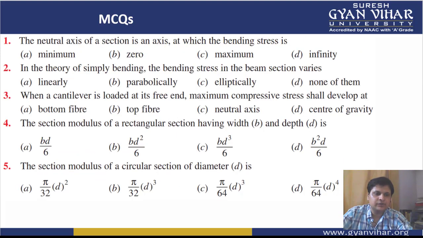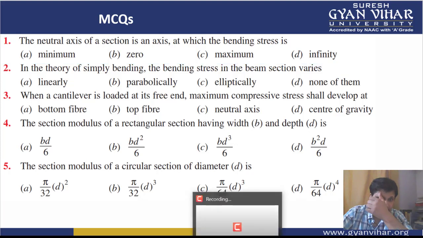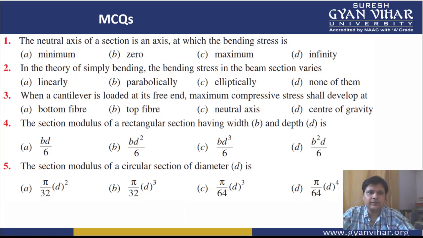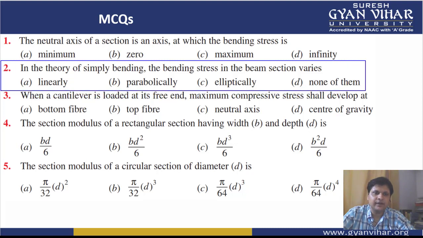Now let's see the multiple choice questions, students. First multiple choice question. The neutral axis of a section is an axis at which the bending stress is. We all know the neutral axis is an axis at which the bending stress is 0. So B is the option. The next one: in theory of simple bending, the bending stress in the beam section varies linearly. A is the correct option, students.